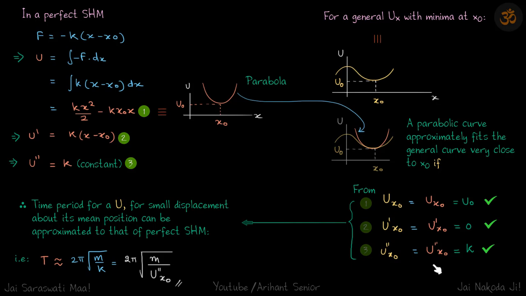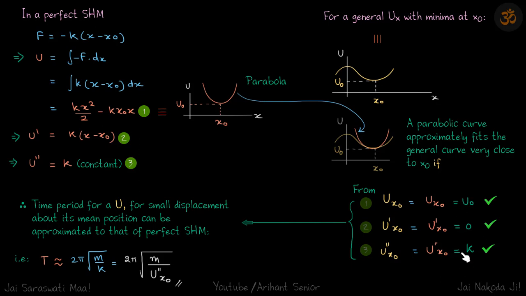If U, U dash, U double dash, all three are matching, then we can say that this parabolic curve approximately fits the general curve. So U double dash at x naught for the general curve should be equal to U double dash at x naught for the parabola, which we know is k.